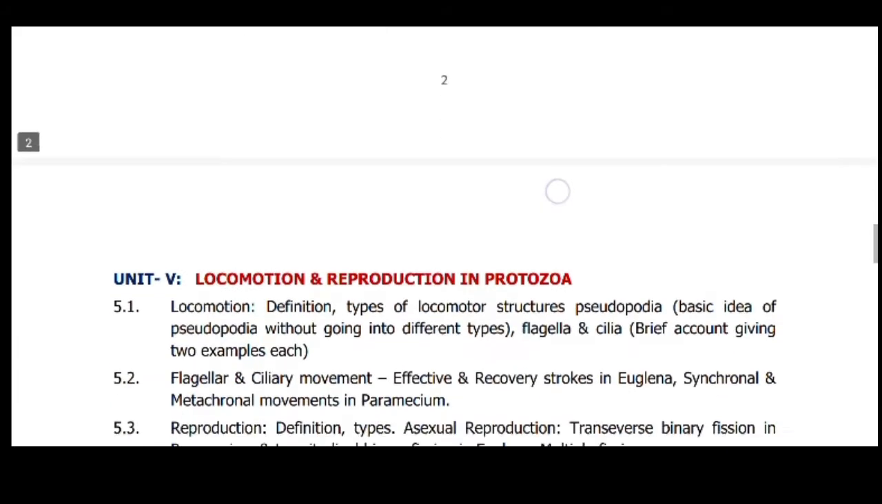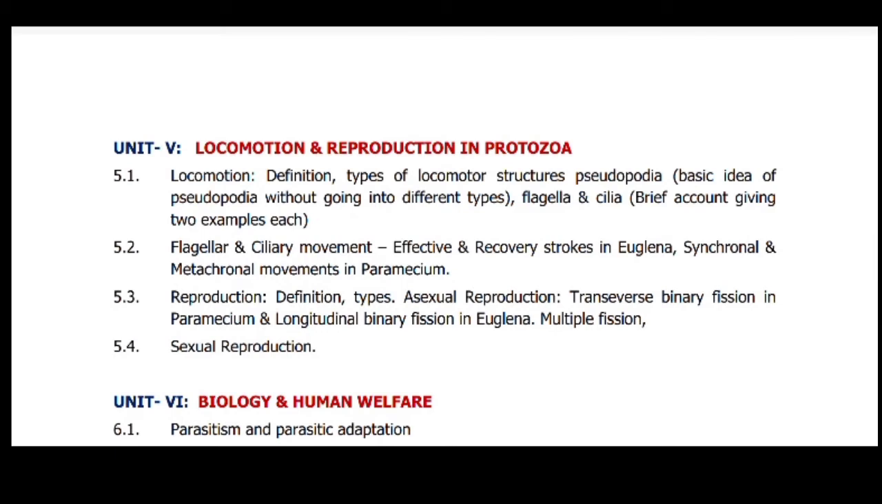Then in the 5th unit we have locomotion and reproduction in protozoa. Locomotion means movement. So definition, types of locomotor structures: pseudopodia, flagella and cilia. Then flagellary and ciliary movements, effective and recovery strokes in Euglena, synchronal and metachronal movements in Paramecium. Then reproduction, definition, types, asexual reproduction, transverse binary fission in Paramecium and longitudinal binary fission in Euglena. Then multiple fission. Then sexual reproduction, syngamy, like we have in this.